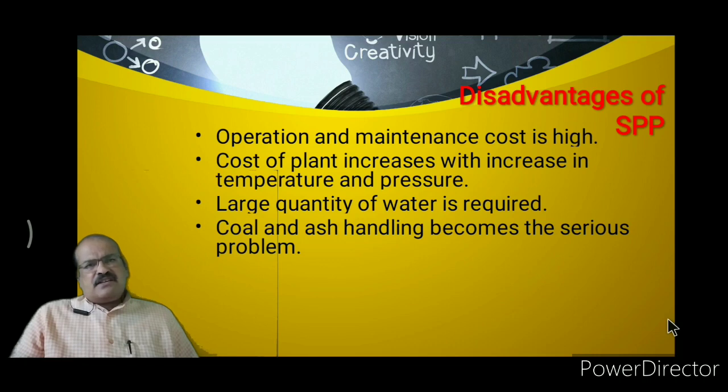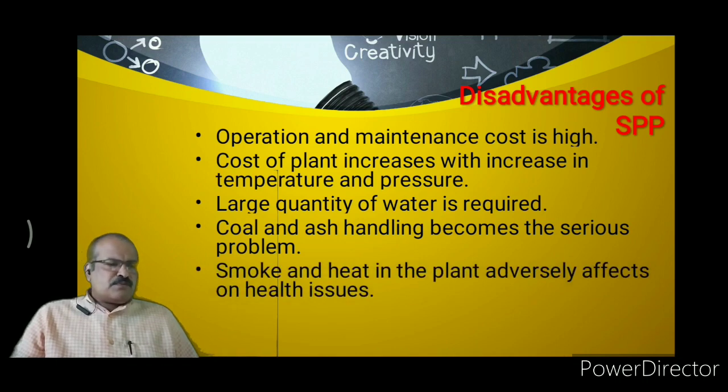And when this ash is mixed with water, water pollution takes place. When the ash is mixed with air, air pollution takes place. And with a large amount of ash, the ash disposal becomes a very serious problem. So the coal and ash handling becomes a serious problem.